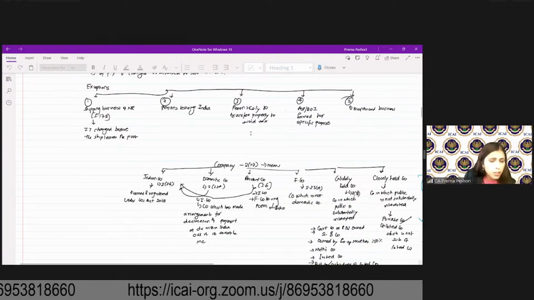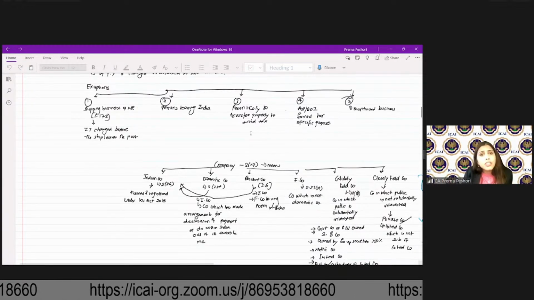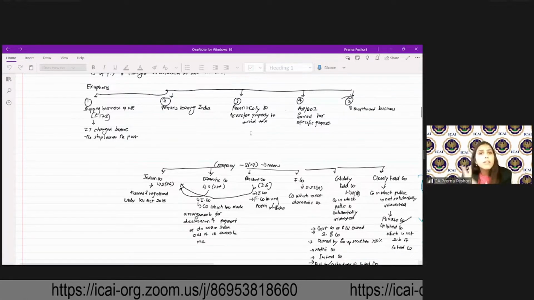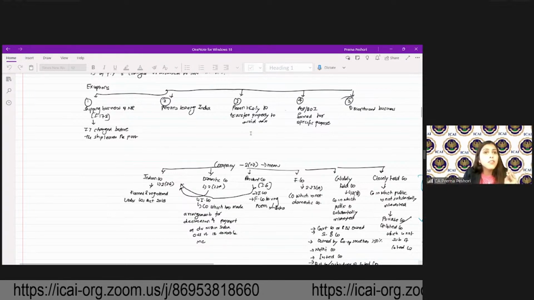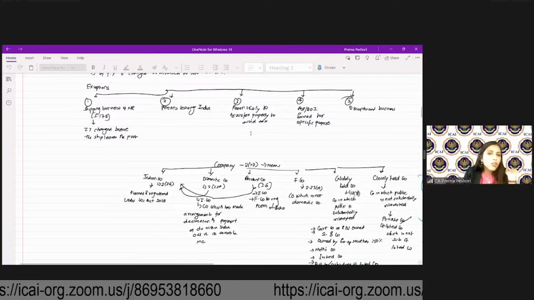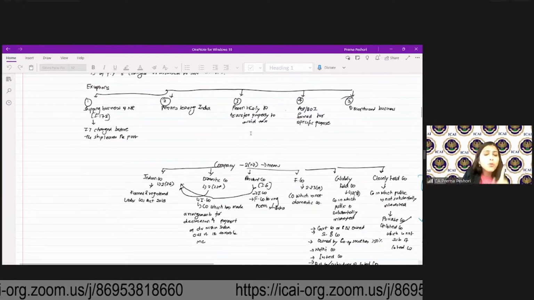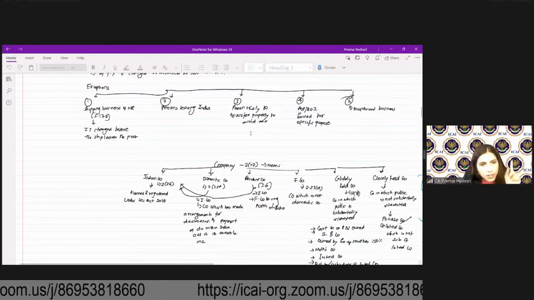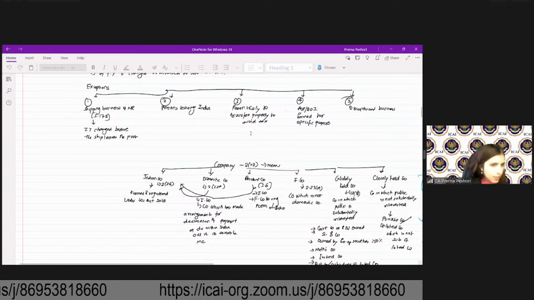Agricultural project deduction is not allowed. Chapter VI-A deduction is not allowed, except 80JJAA for new employees, 80M for intercorporate dividend, and 80LA for IFSC unit, which will be allowed. Set off of losses and unabsorbed depreciation relating to the additional depreciation will not be allowed. Other than that, the set off and carry forward of losses will be allowed. Fine. You have to exercise this option before the first return is filed, before the due date under 139(1). And once the option is exercised, it cannot be withdrawn subsequently.